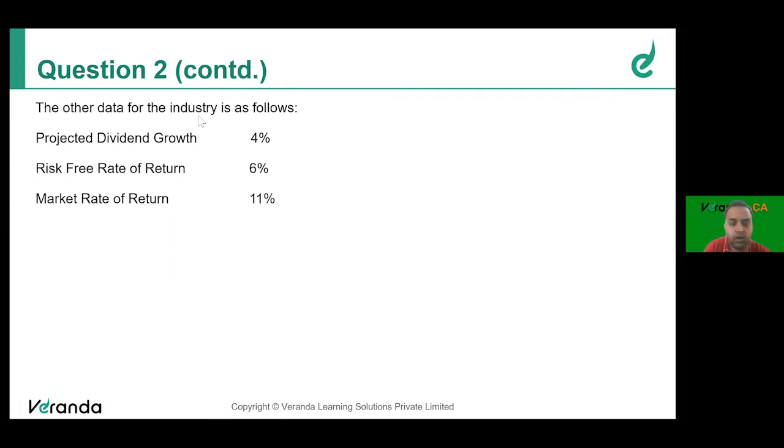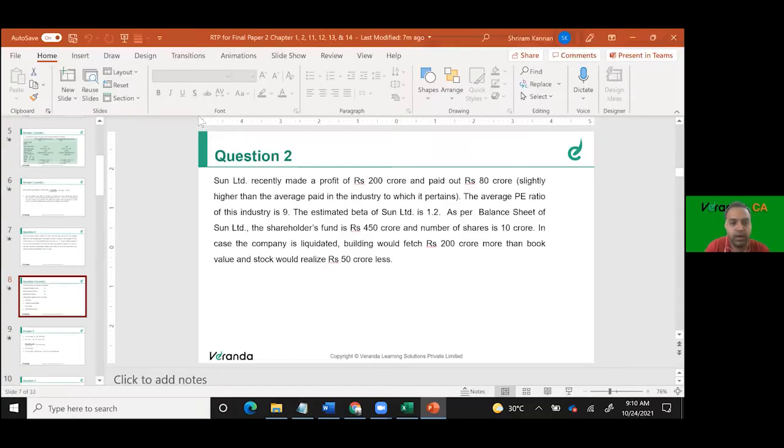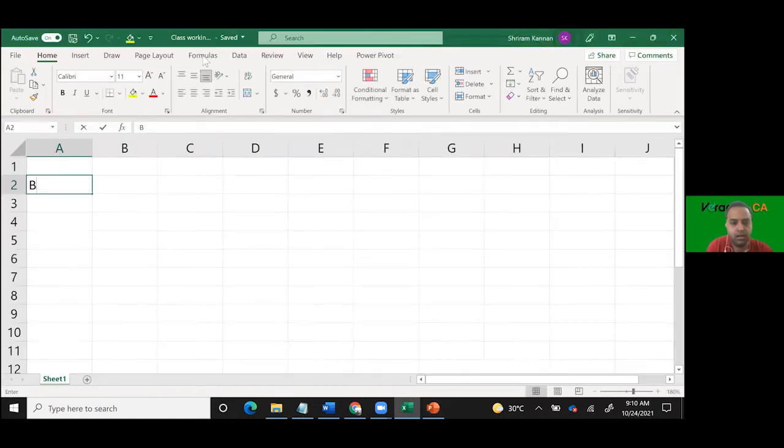Can someone help me out? How do you calculate beta? What is the formula for calculating beta? Priyadarshini, Imran, just unmute and please talk on it.